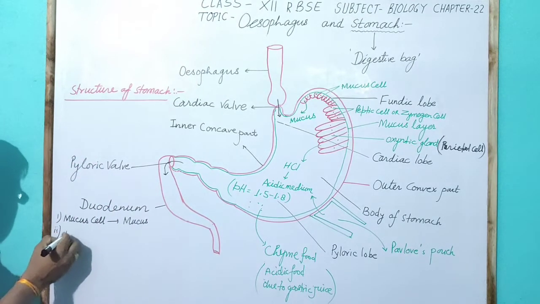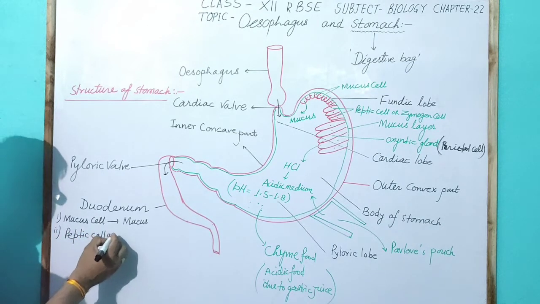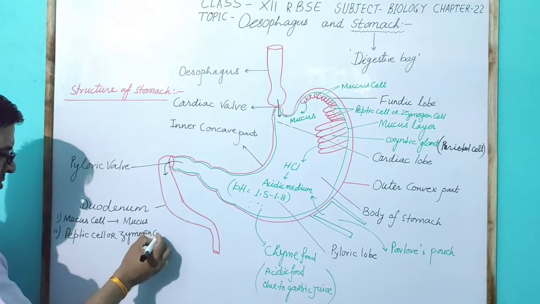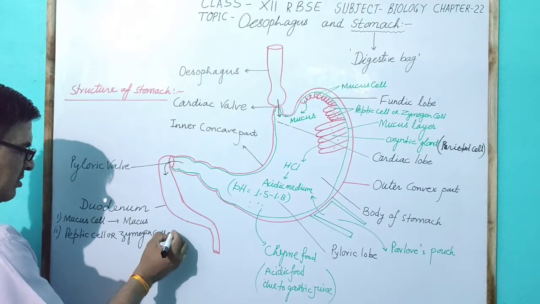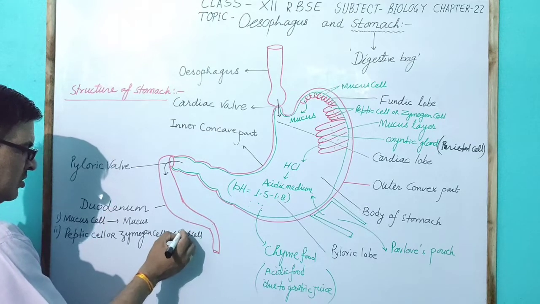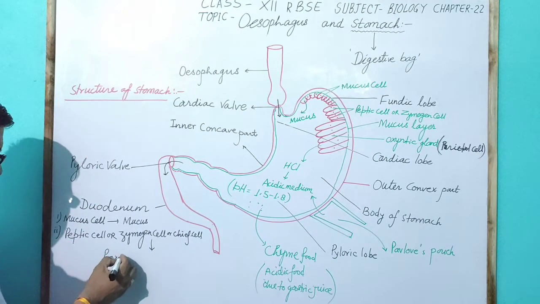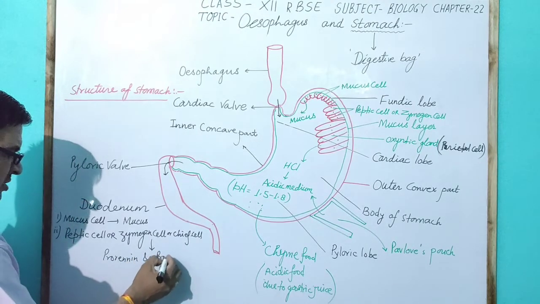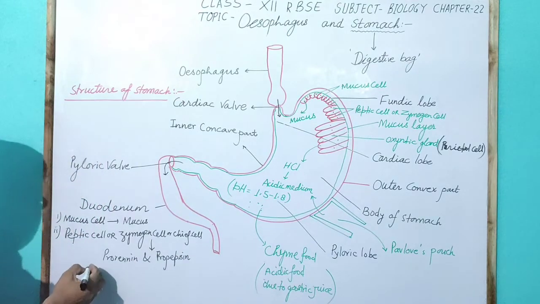The second cell is called the peptic cell, or zymogen cell, or chief cell. These cells secrete prorenin and propepsin in the stomach.